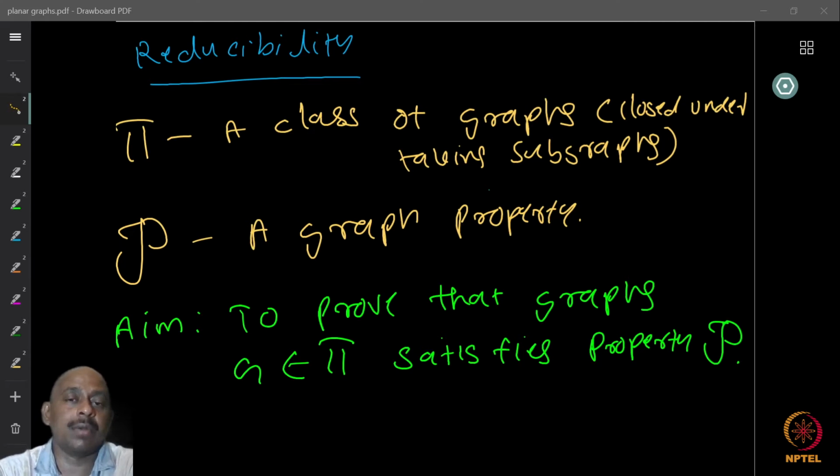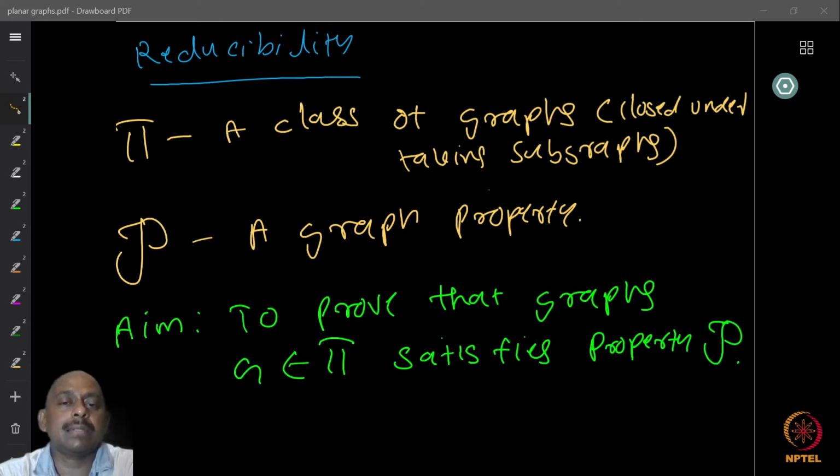For example, if I just say non-planar, right? If I take a subgraph, it could be planar. So that does not belong to the class. So that kind of class I cannot take. So I take a class of graphs which are closed under taking subgraphs. So pi be such a class.